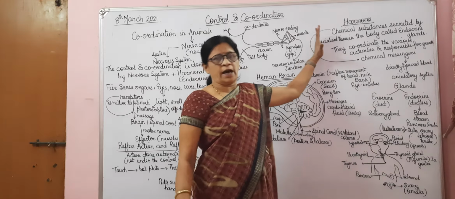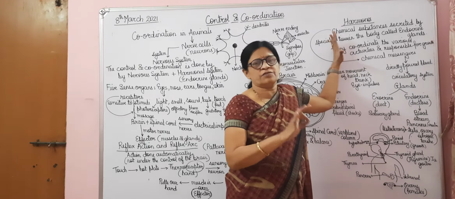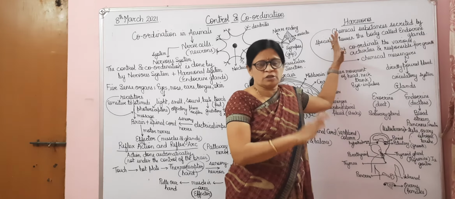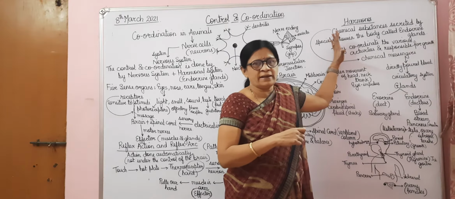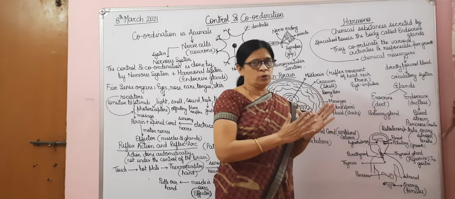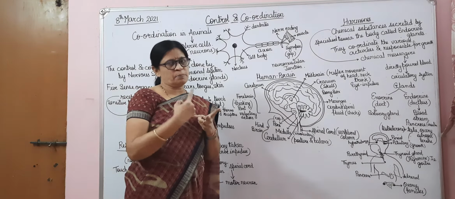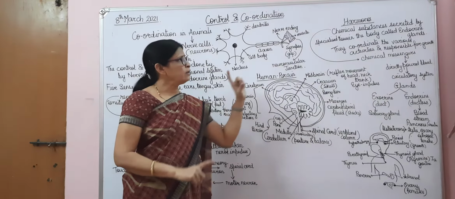And remember, what are hormones? They are only chemical substances. They are chemical messengers which give different messages for growth and the balance, coordination and control of the body. So remember, the control and coordination of the body is done by two parts. One is the central nervous system with the spinal cord, and second is the hormones.